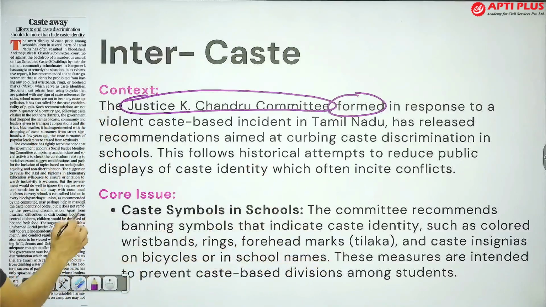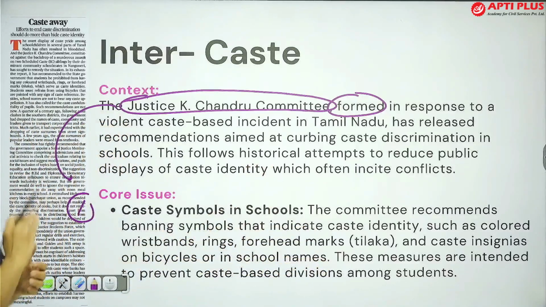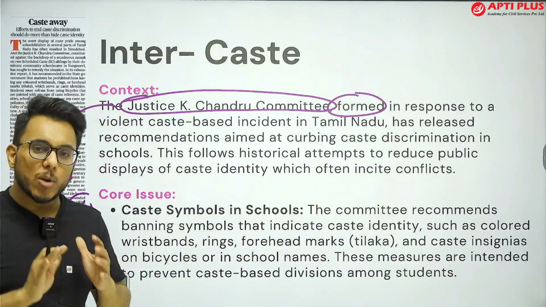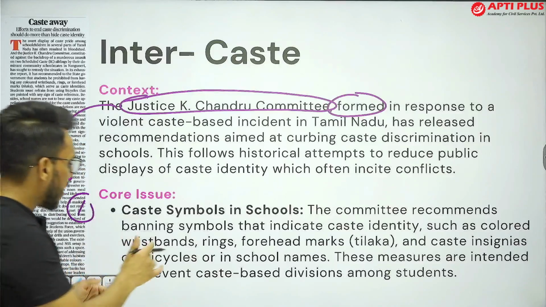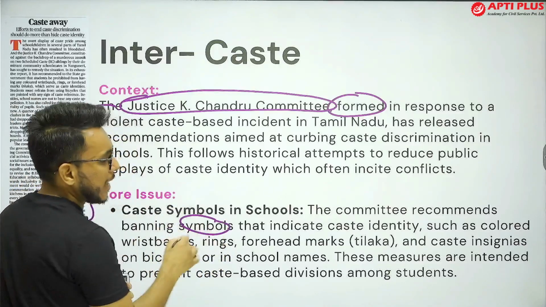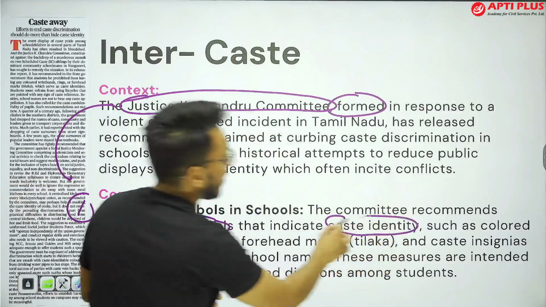First of all, the Justice K. Chandru Committee has recommended that there should be a clear ban, a clear prohibition on any symbols that might indicate the caste identity of a student.